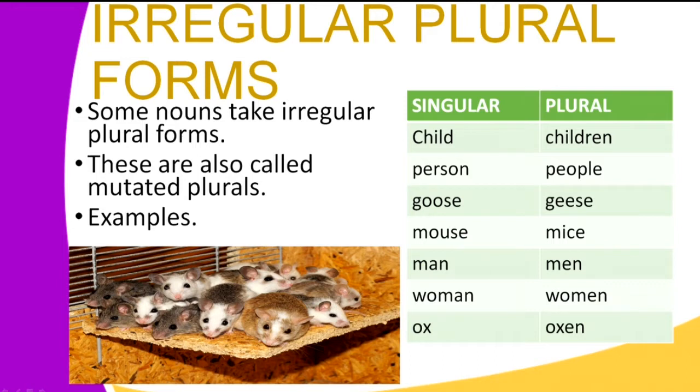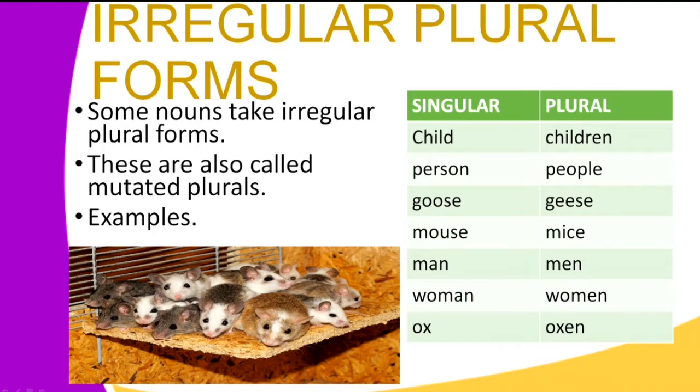The way that we create plural forms from these nouns does not follow the three methods that we've looked at. Instead, the suffix -ren is added to the word child to form children, and that is the plural form of the word child. We have the word person. It changes to people.